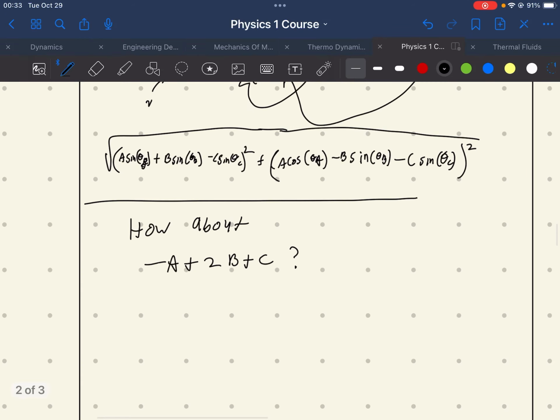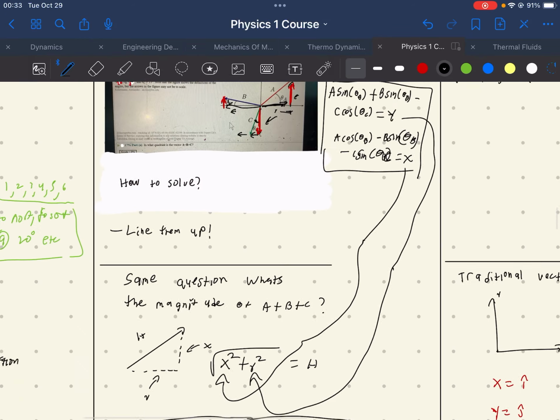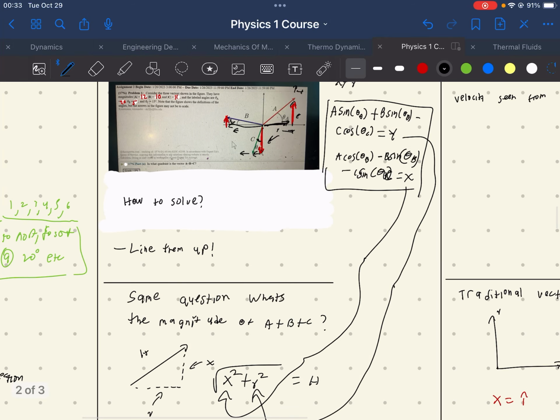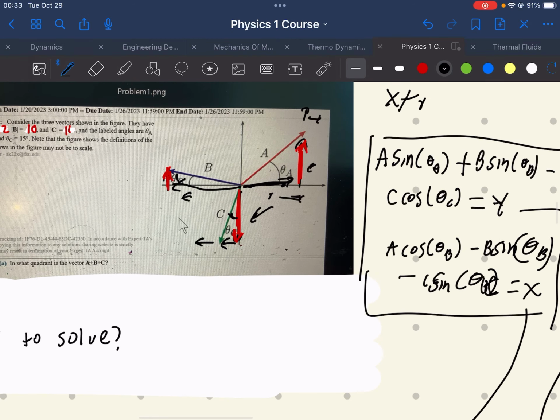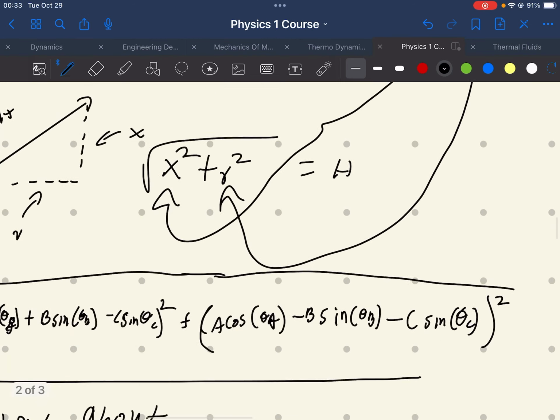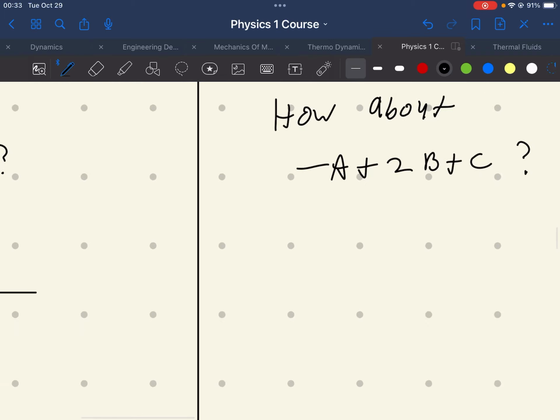So, what if we were going to do negative a plus 2b plus c? Well, we know a. A is this vector here that we know what it is. This is how we write vectors when we're breaking them up. We say ax and ay.